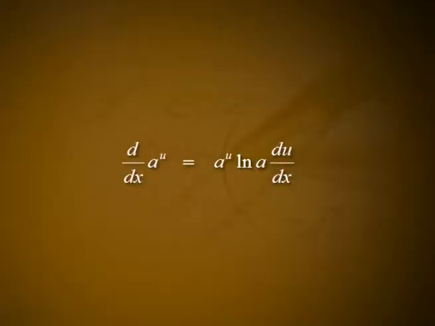Thus, we have the following formula for the derivative of a^u. If a is greater than 0 and u is any differentiable function of x, then d/dx of a^u is equal to a^u into log a into du/dx.